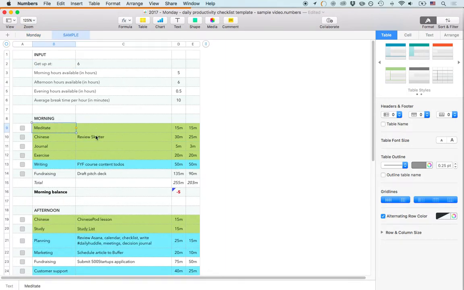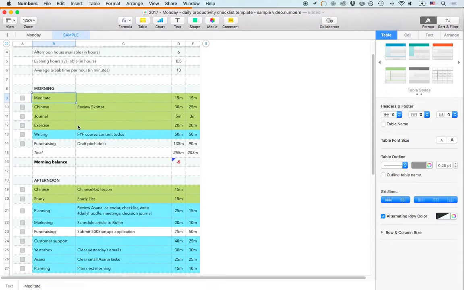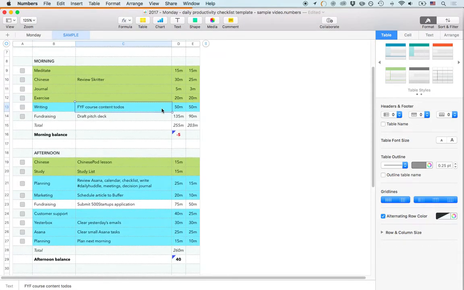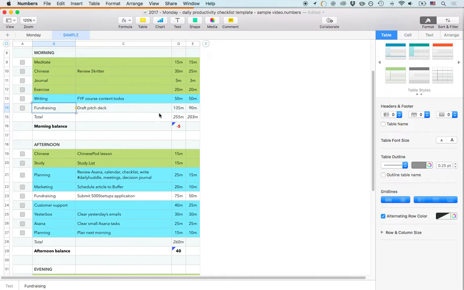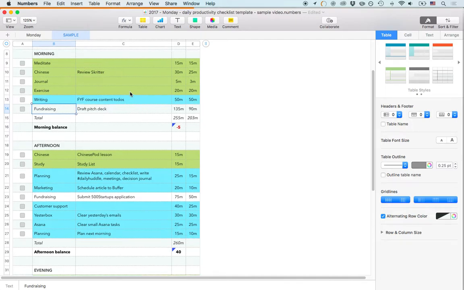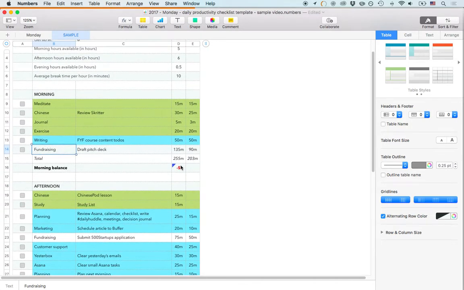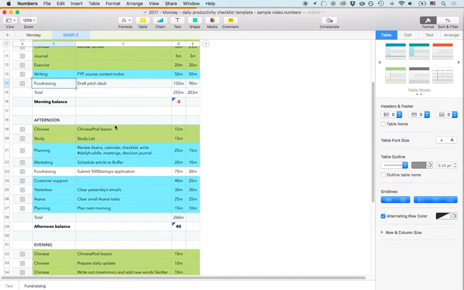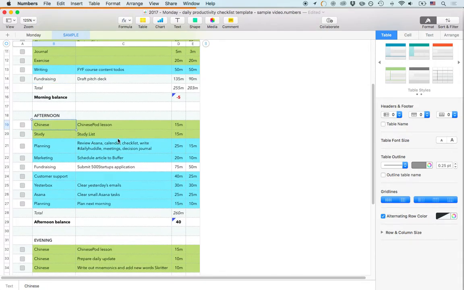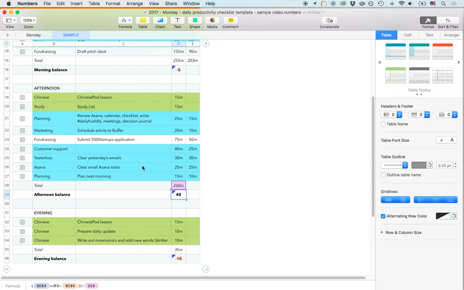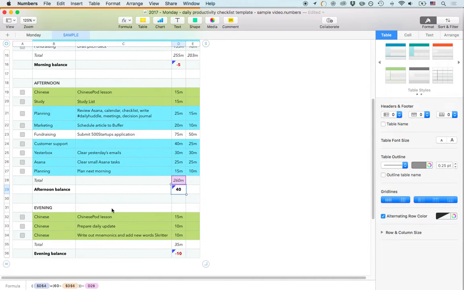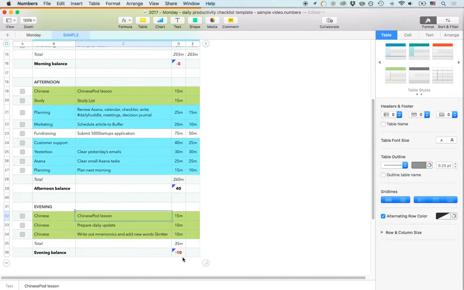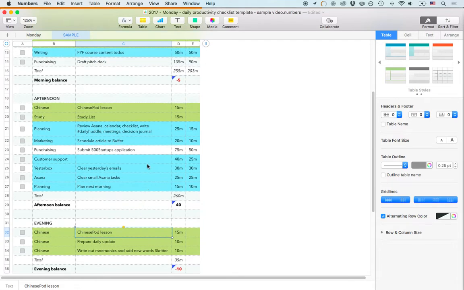So, I have meditate. Normally, I also write in my journal, exercise, writing. Here, the fundraising. So, this is not a day with meetings. So I have more time, and then I can more or less make it. And the same here for the afternoon. A lot of regular things I need to do. So I still have 40 minutes surplus in this example, but I'll leave it like that. It's not bad to have a surplus. And then in the evening I have some study things. I'm going a little bit over time, but that's okay.